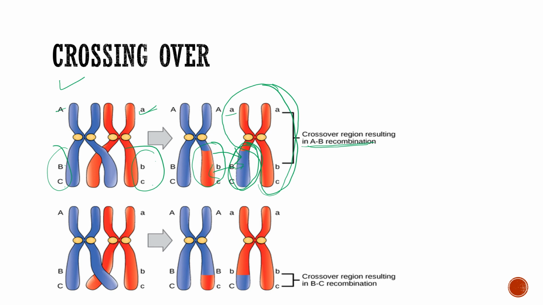Now in the second crossing over, what we see here is that the A region is intact, as it was in the previous crossing over, but in the BC region, this part has gone here and this part has gone here.